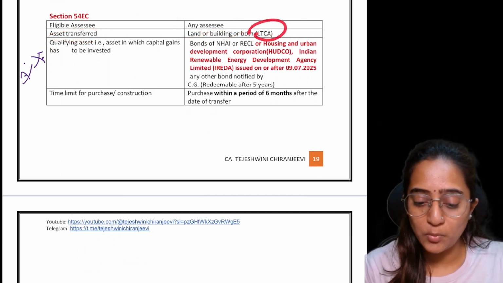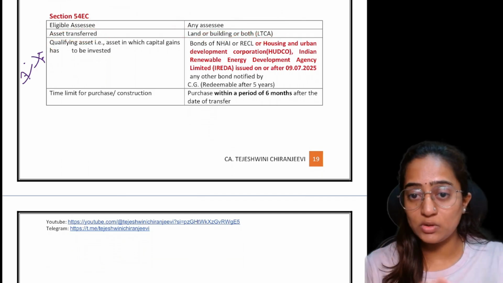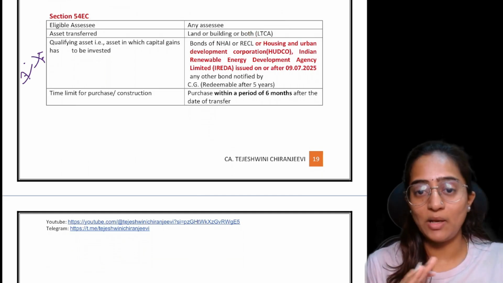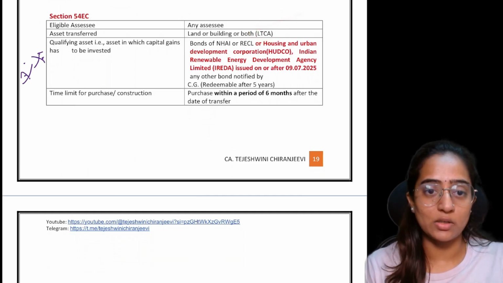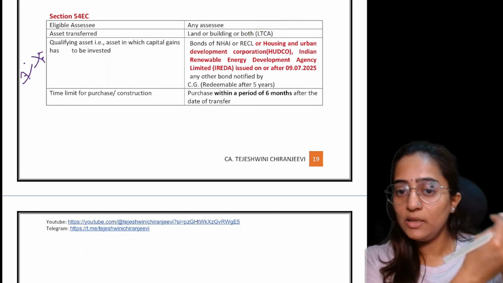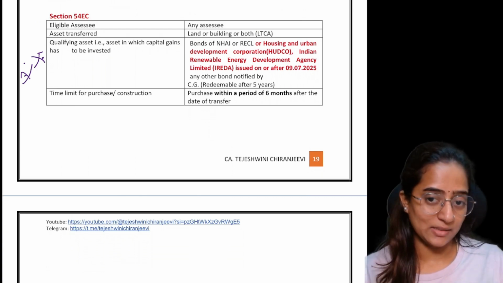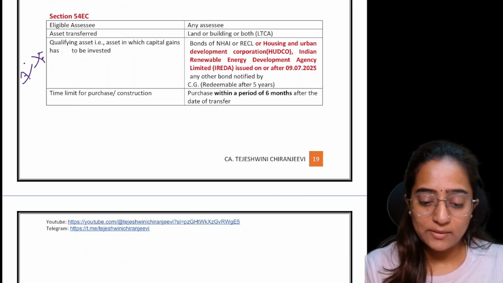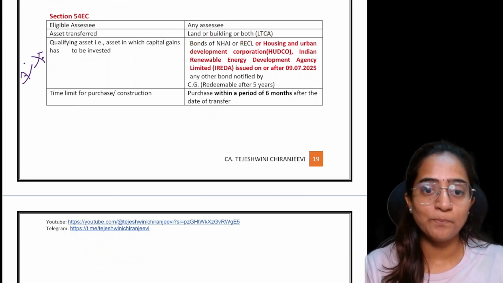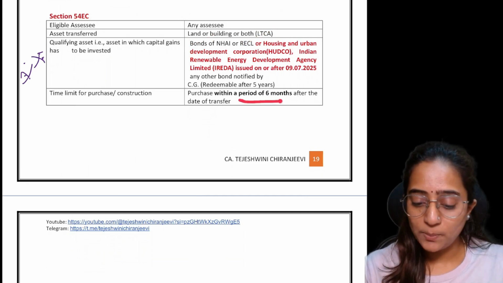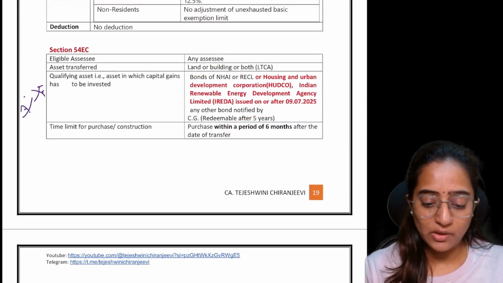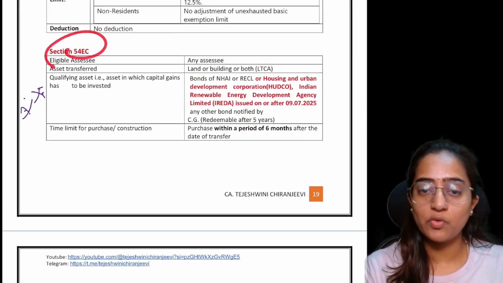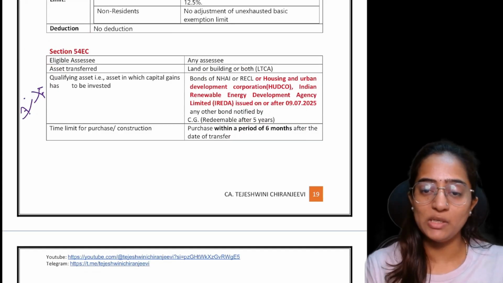It should be long term only. Land, building or both. It can be land or building, or land and building, but it should be long term. Whatever money you get from the sale consideration, that is the capital gain, you should invest in the bonds of NHAI or RECL earlier, and that too within a period of 6 months from the date of transfer. You get Section 54EC exemption of a maximum of how much? 50 lakh.